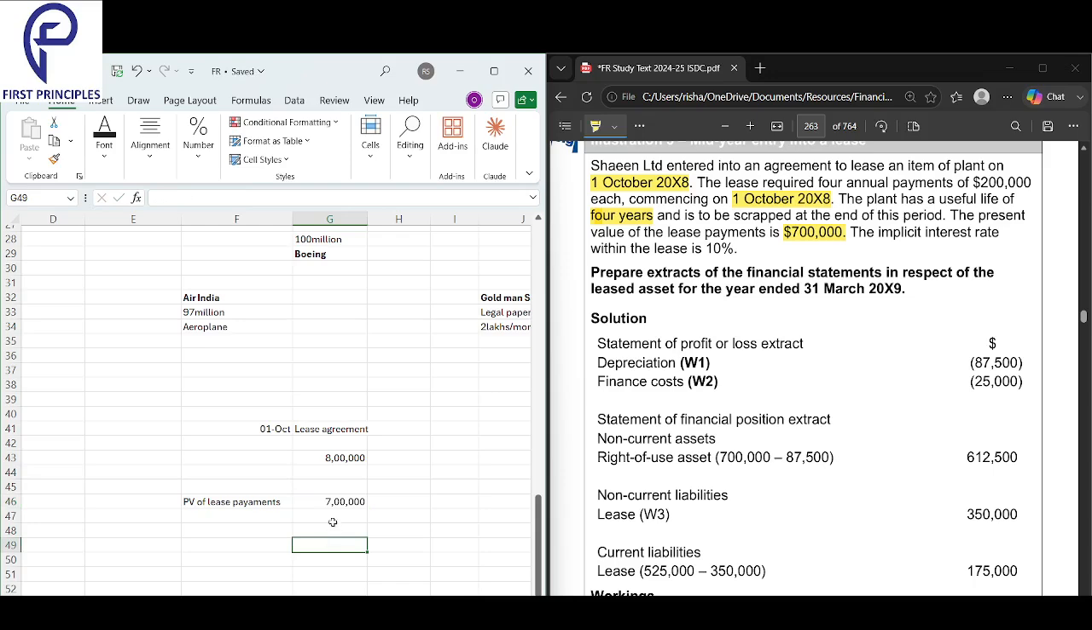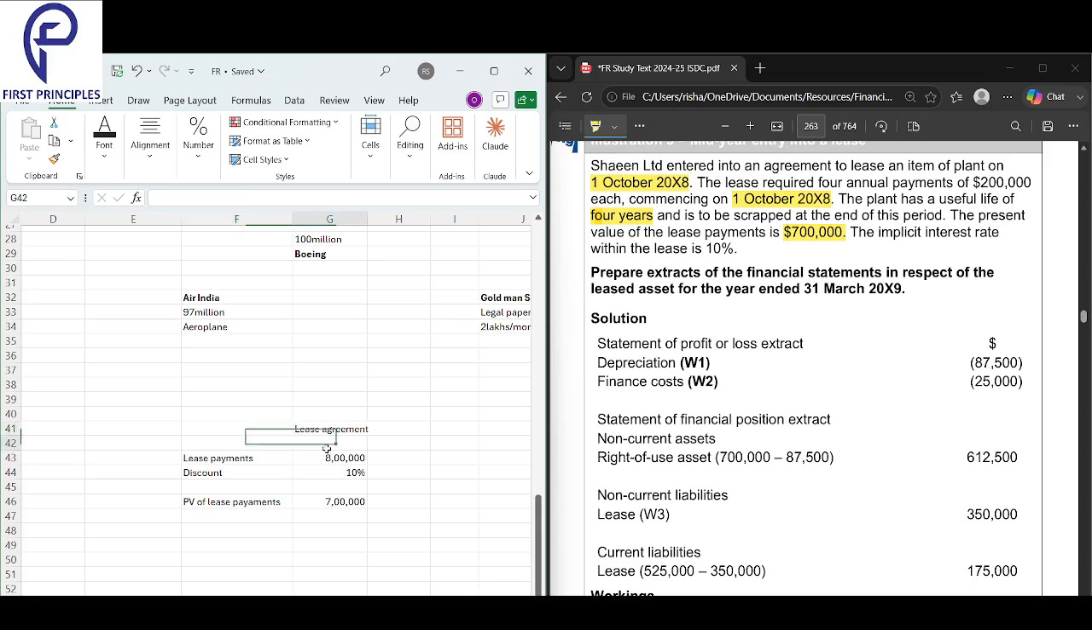The implicit rate in the lease, the discount rate they have given in the lease, is 10%. That also they have given you. Your lease payments, how much will you make? 800,000. When did you get into the lease agreement?